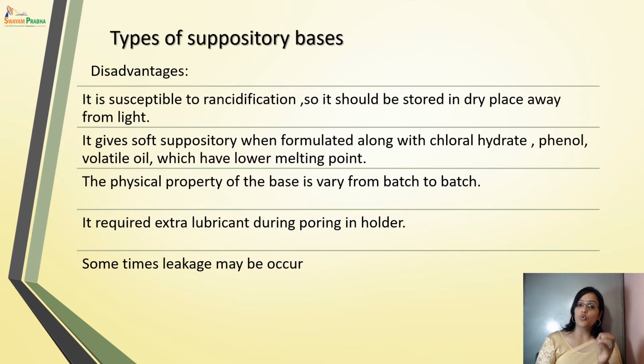Disadvantages associated with the cocoa butter. Okay, it is susceptible to rancidification. That means it gets degraded. Because of degradation, there may be rancidity. So it should be stored in a dry place away from light. Okay, so this is important. And it gives a soft suppository when formulated along with chloral hydrate, phenol, volatile oil, which have lower melting points. This is one of the disadvantages.